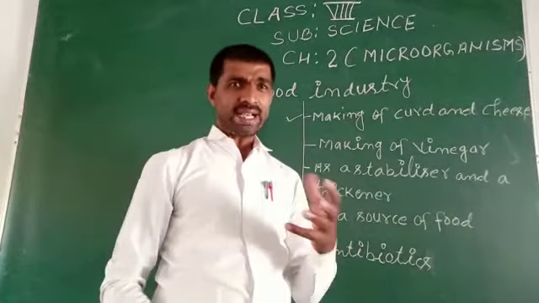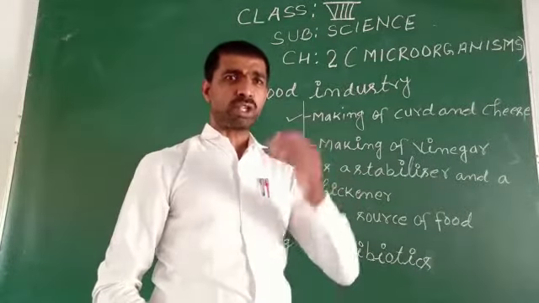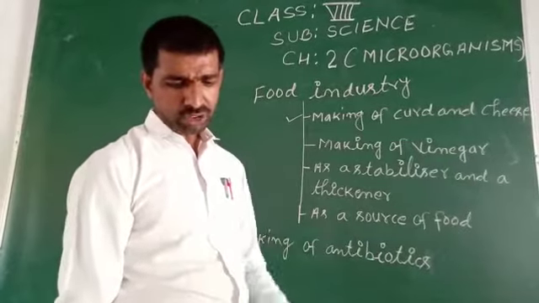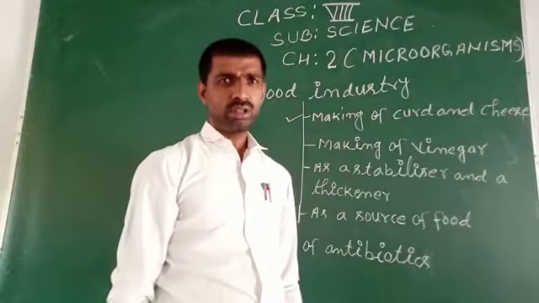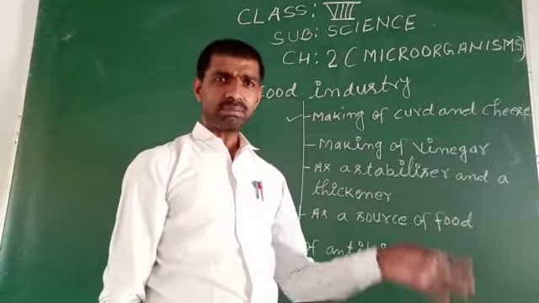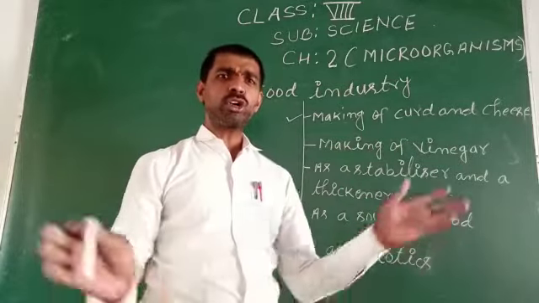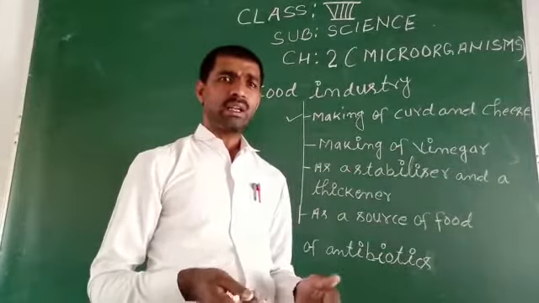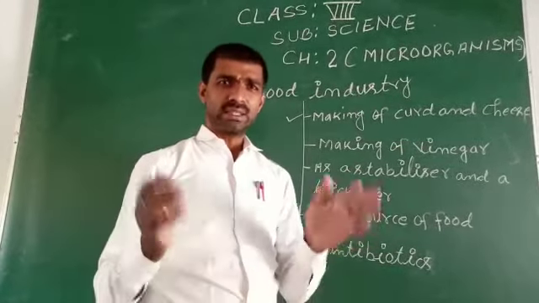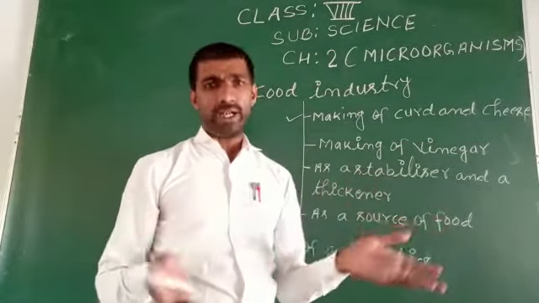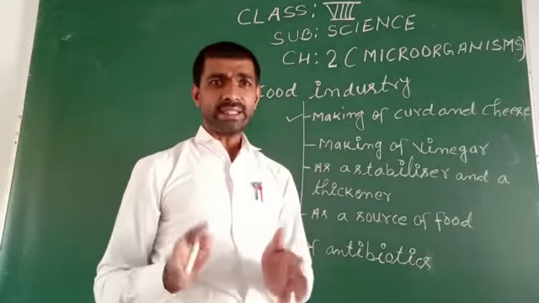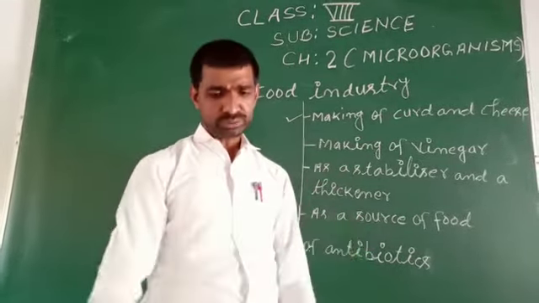That means due to the action of bacteria, lactose is converted into lactic acid, which turns milk sour. Then milk has a bad smell, and we commonly say that this milk or that milk has spoiled due to the action of bacteria.